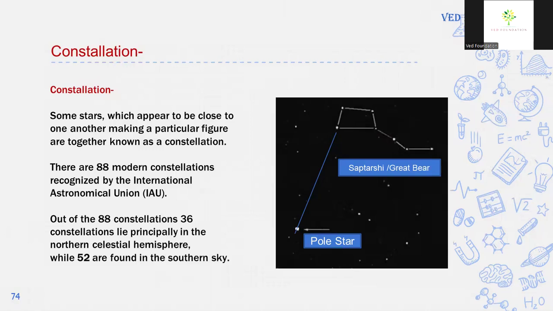Constellation. Some stars which appear to be close to one another, making a particular figure, are together known as a constellation. There are a total of 88 modern constellations recognized by the International Astronomical Union (IAU). Out of the 88 constellations, 36 constellations lie in the northern celestial hemisphere, while 52 constellations are found in the southern hemisphere.